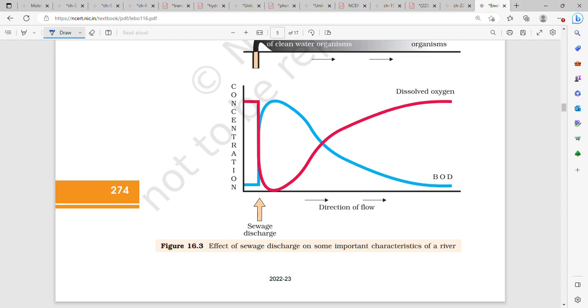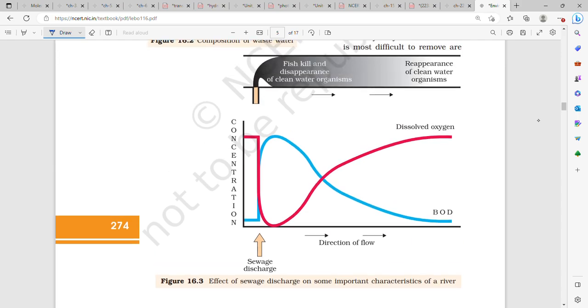So see over here, as we dump sewage water, the biochemical oxygen demand of the sewage is very high. That means it is very much polluted, and hence the fishes and all die. That is disappearance of clean water organisms. Then as this oxygen gets consumed further and further, the biochemical oxygen demand becomes lower and lower, and as it becomes lower, the pollution decreases and the dissolved oxygen level again becomes high or normal in the water, and therefore there is reappearance of clean water organisms.